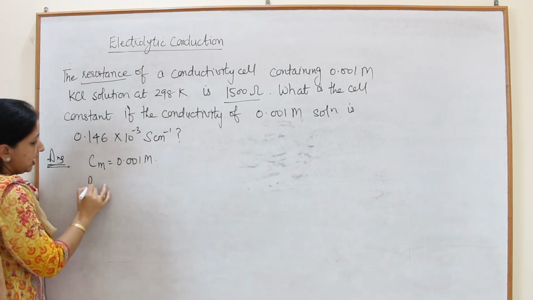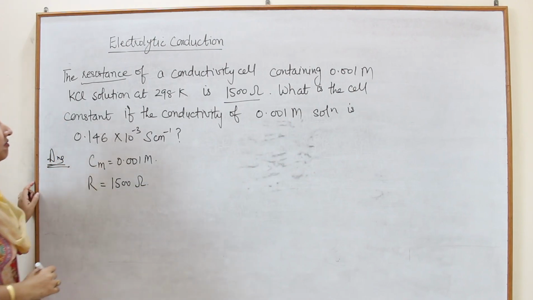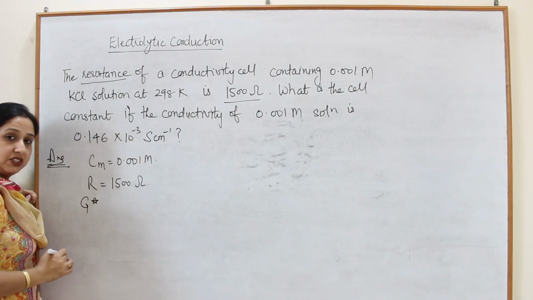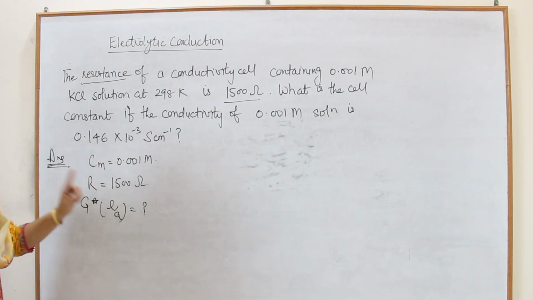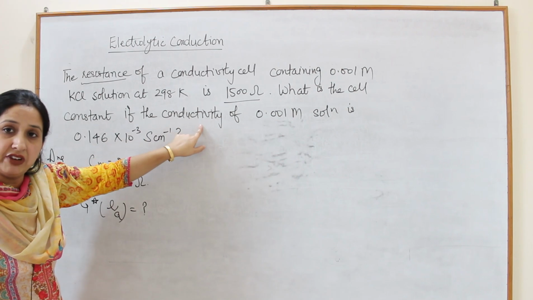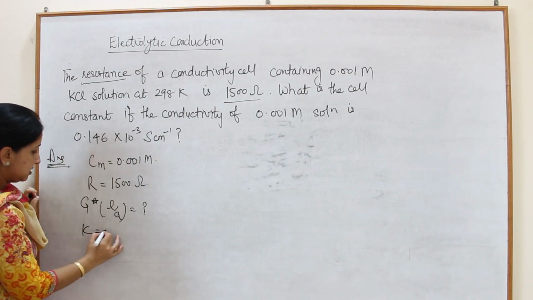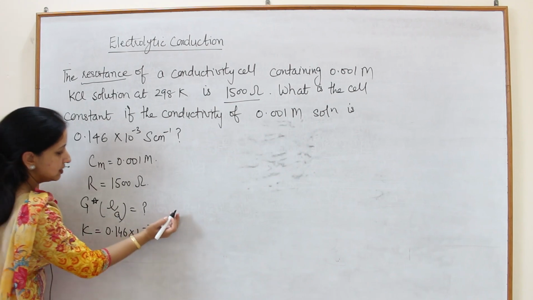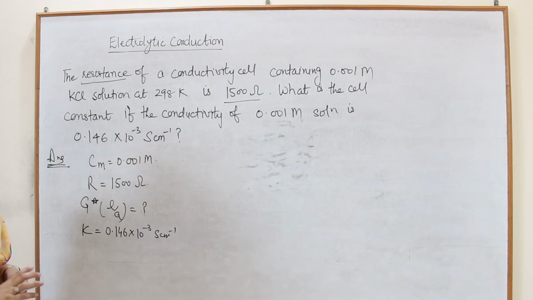So resistance we will write R is equal to 1500 ohm. What is the cell constant? Cell constant means we have to find G star, or you can say L upon A, if the conductivity, means we have given kappa, is equal to 0.146 into 10 raised to power minus 3 Siemens per centimeter inverse. So we have to find cell constant.